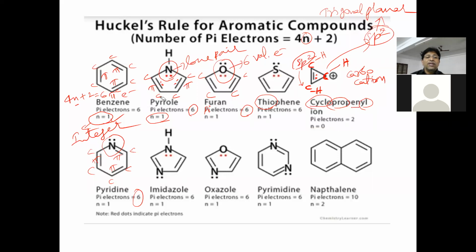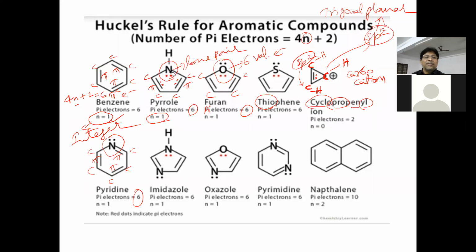Here in pyrrole, why are these 2 electrons considered? Because this nitrogen heteroatom is single bonded. There is no double bond here. This single bonded heteroatom has one lone pair, and these 2 electrons of the lone pair should be taken as pi electrons.